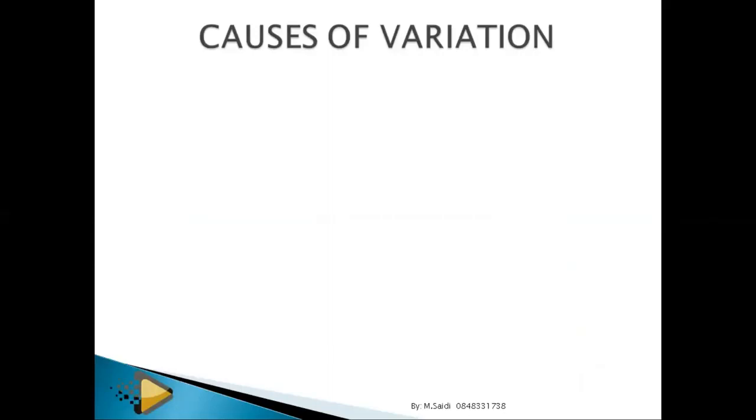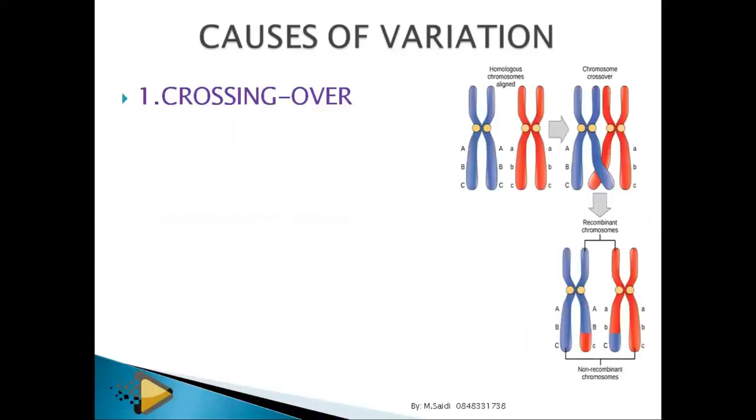What are some of the causes of variation? Number one, crossing over. You remember we talked about crossing over. Homologous chromosomes come together during prophase 1. You must be specific, prophase 1, and then the chromatids of the homologous chromosomes cross over. When they cross over, they produce chromosomes with mixed genetic composition. This part came from this chromosome, while this part came from this chromosome. So it means that genes have been mixed.